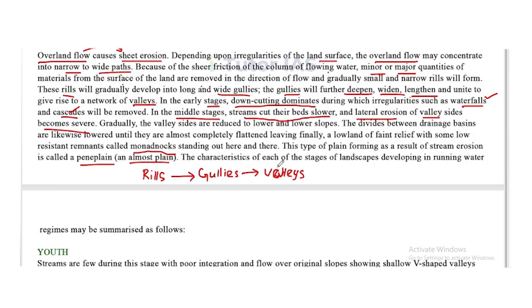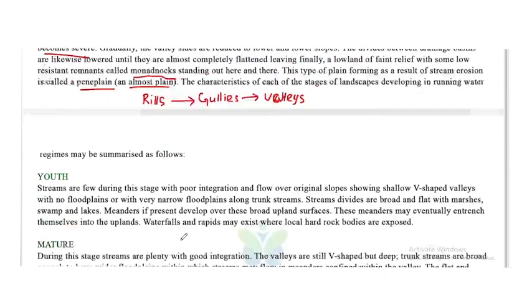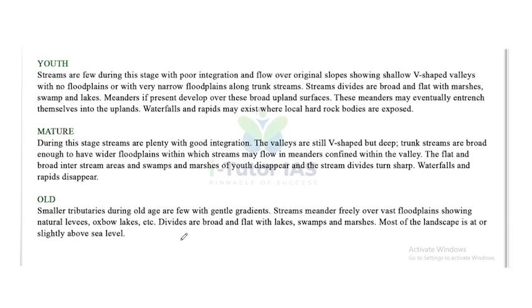The characteristics of each of the stages of landscape development in running water regimes may be summarized as follows. So there are three stages. First one is youth stage. Streams are few during this stage, with poor irrigation and flow over original slopes, showing shallow V-shaped valleys with no floodplains or with very narrow floodplains along trunk streams.